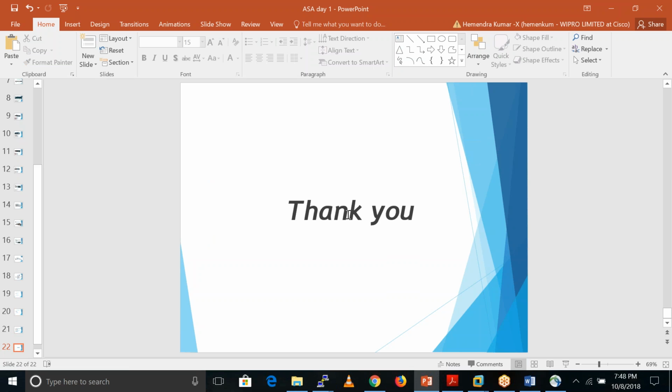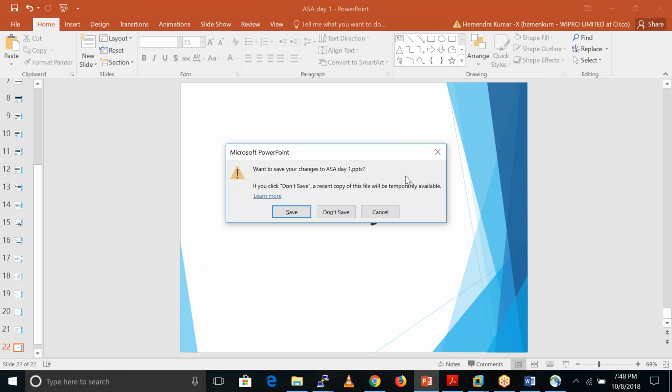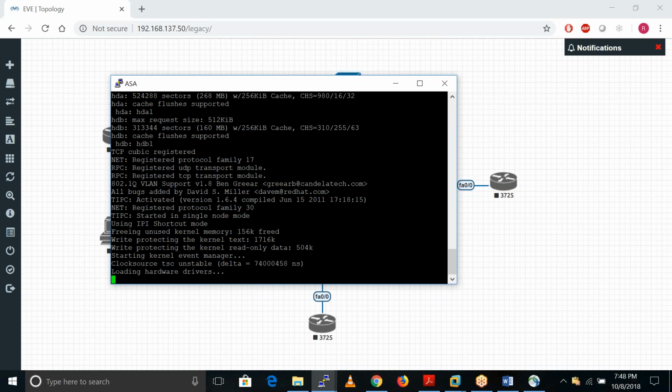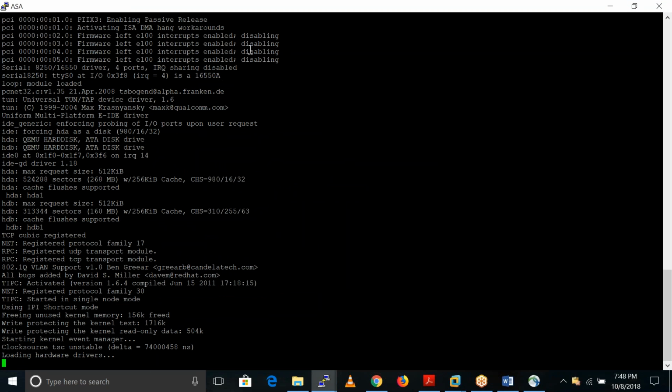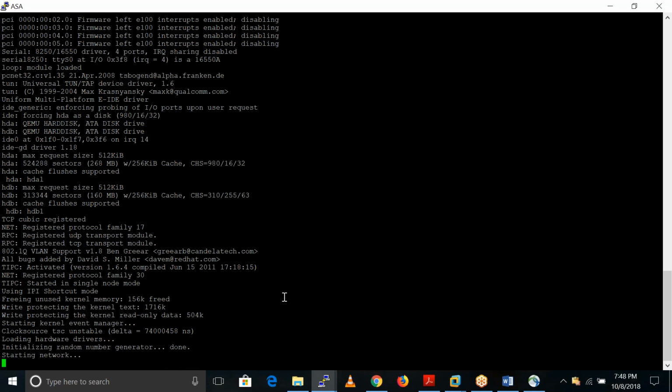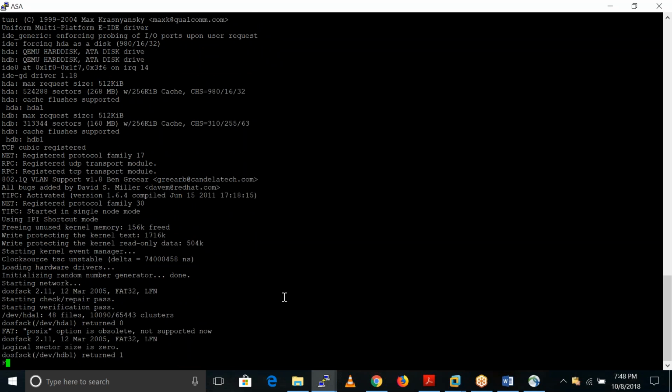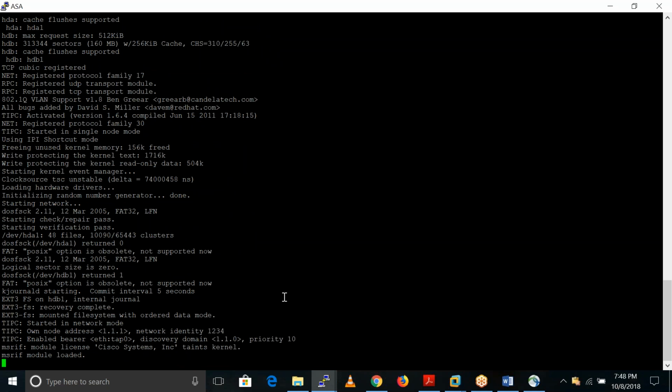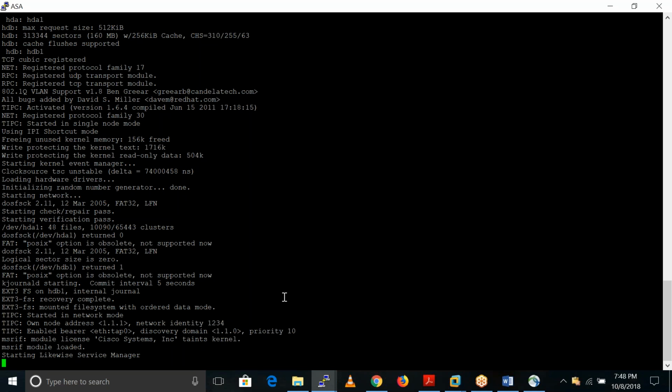I'm done with this slide now. Let me show you the reboot of this thing. After that we will stop this class and we will continue with the basic configuration, like how we can configure the IP address and other stuff on the ASA firewall. And also I will tell you about the modes, what kind of privilege modes we have in the ASA firewall.